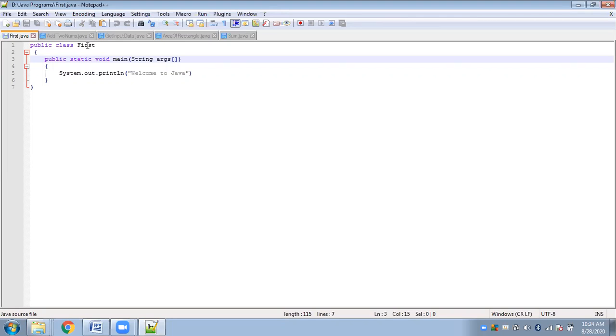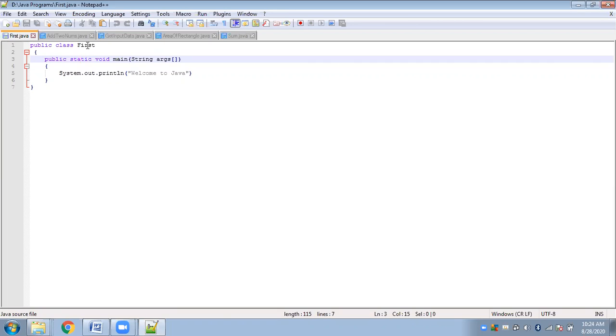Class is simply the definition of the objects. Sorry, object is an implementation of the class. For any object, whatever properties or functions it will have, all those are defined inside the class. Now if you are to implement the class, you have to create objects.